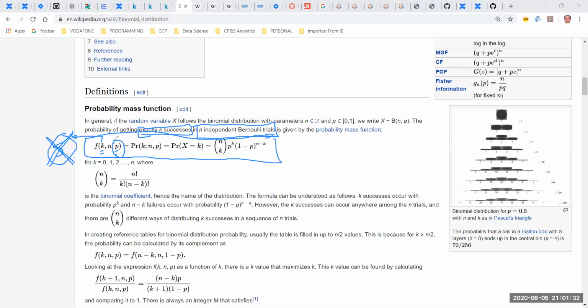It is not always the case that it is 0.5, but we can approximate it as equal to 0.5. Why can we approximate it as 0.5? Because if I have two possible outcomes, let's say I have two pieces of paper with 1 and 2 written on them. What is the probability of getting 1? It is 1 by 2. The probability of getting 2 is also 1 by 2, because 2 can occur once and 1 can also occur once. That's why the probability is 50%.